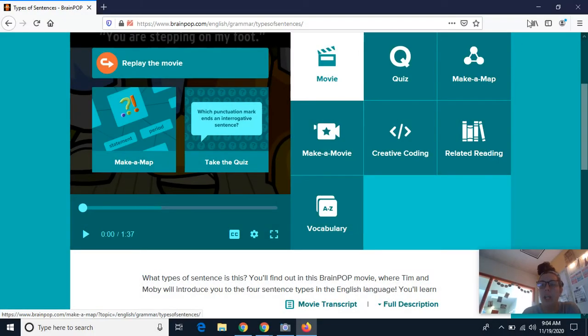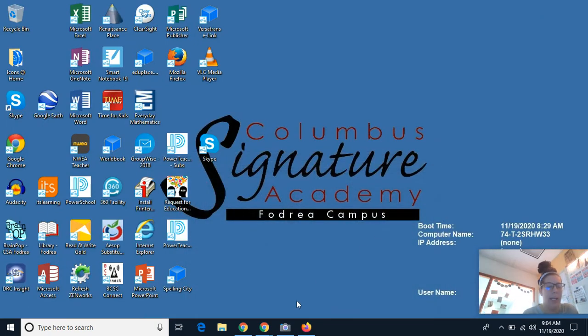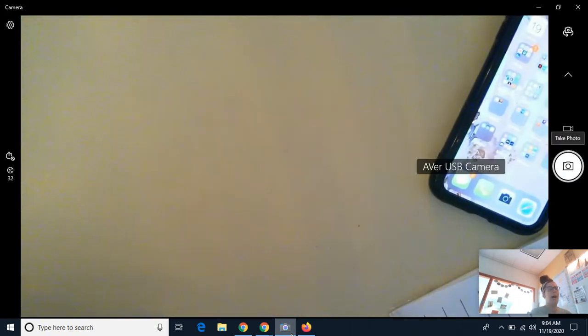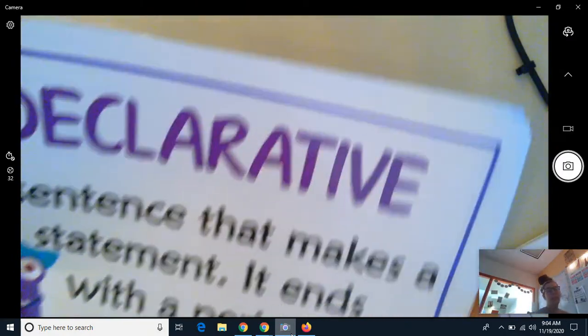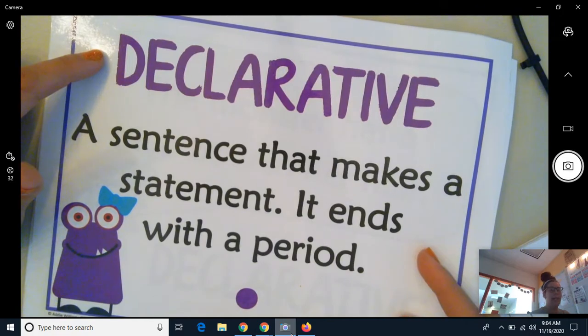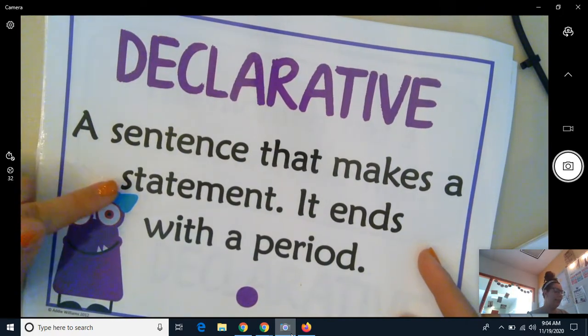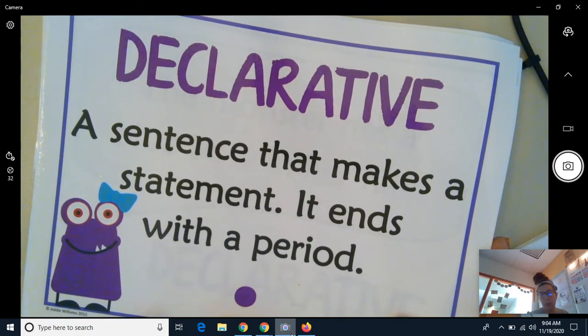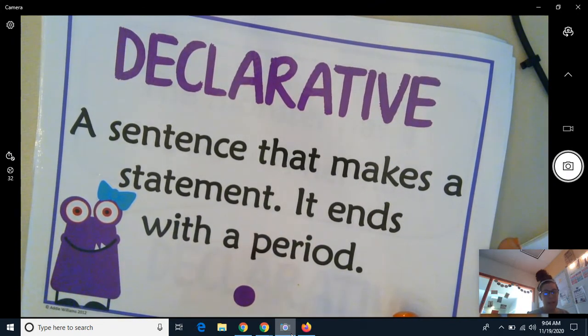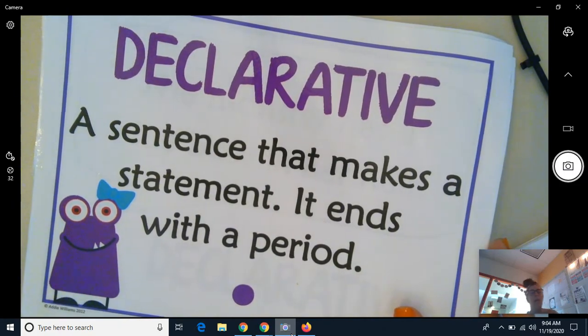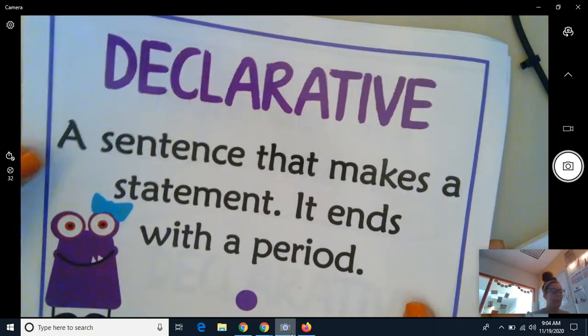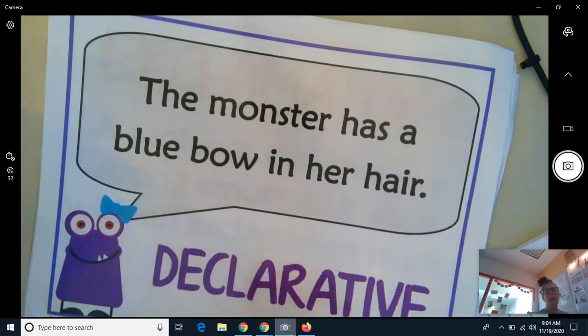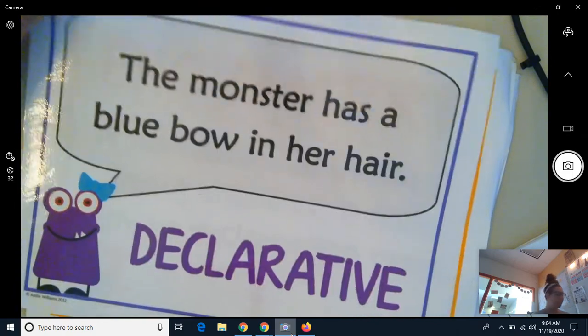Okay, so we are talking about types of sentences. I'm going to pull up my camera again, and we're going to look at some of those types of sentences. I have a definition and an example. So we have a declarative sentence, a sentence that makes a statement. It ends with a period. That is saying, like, I'm going to Target after school. It's not giving a command, it's not asking a question, and it's not using full exclamation either. So their example: a monster has a blue bow in her hair. It's just a simple sentence.